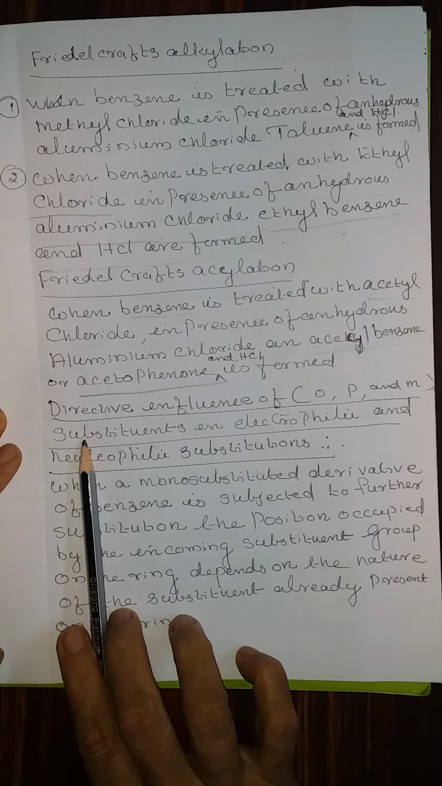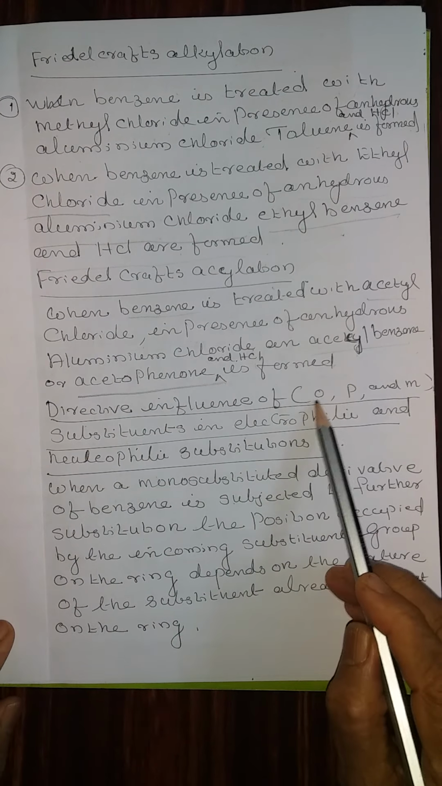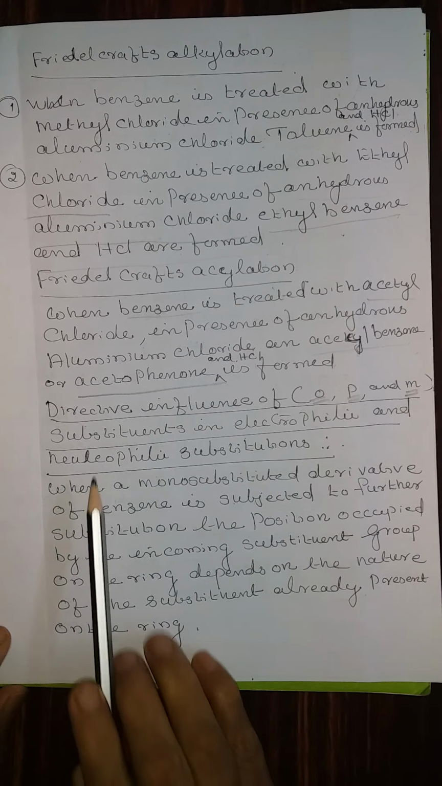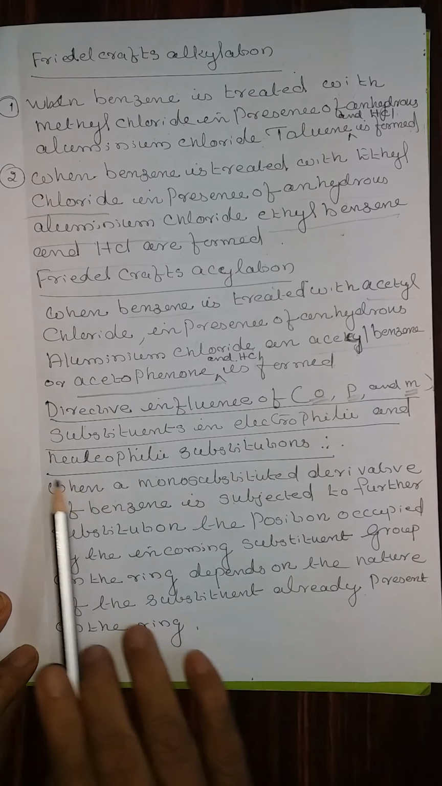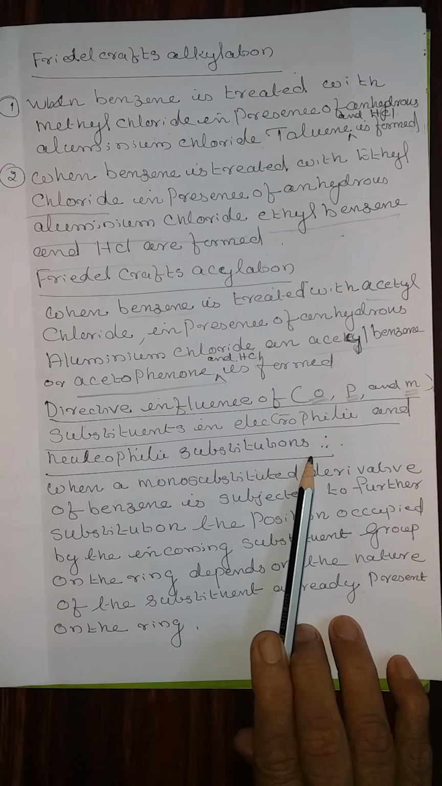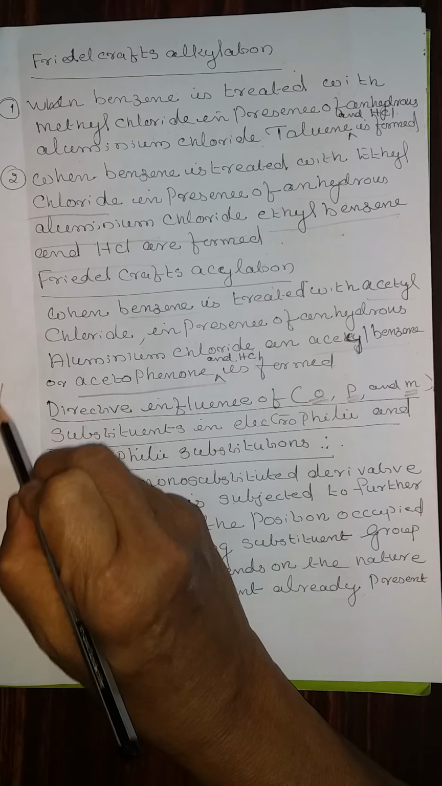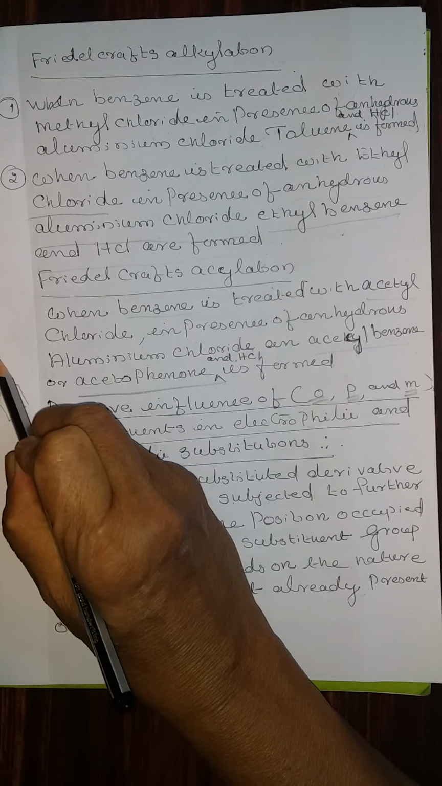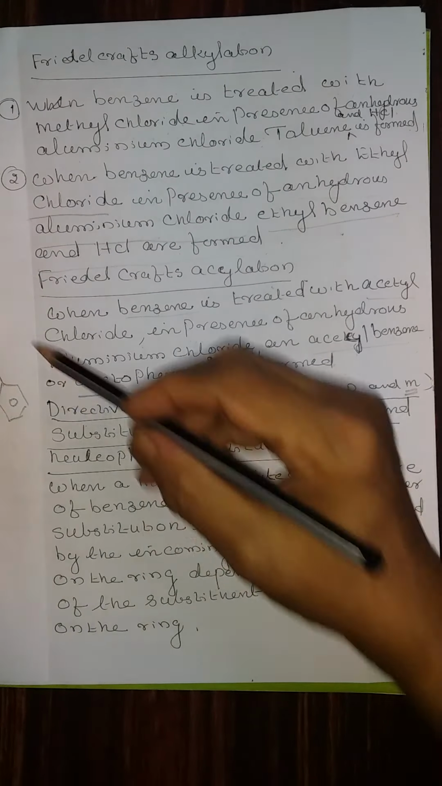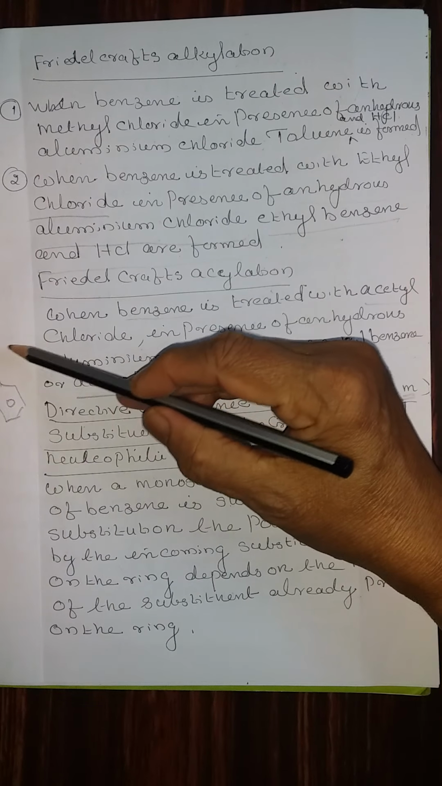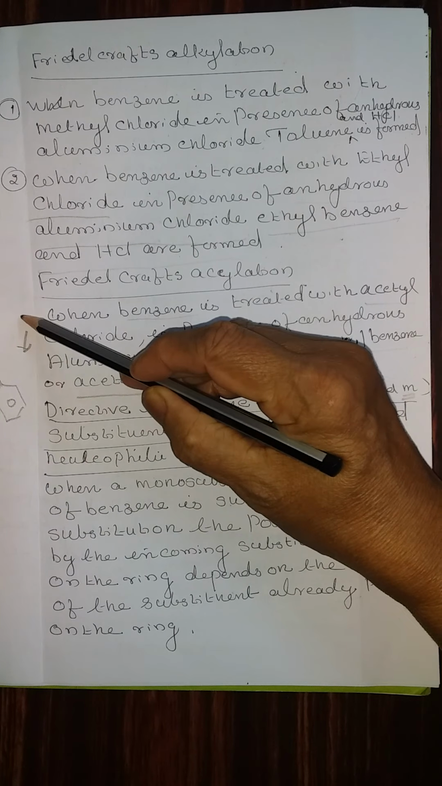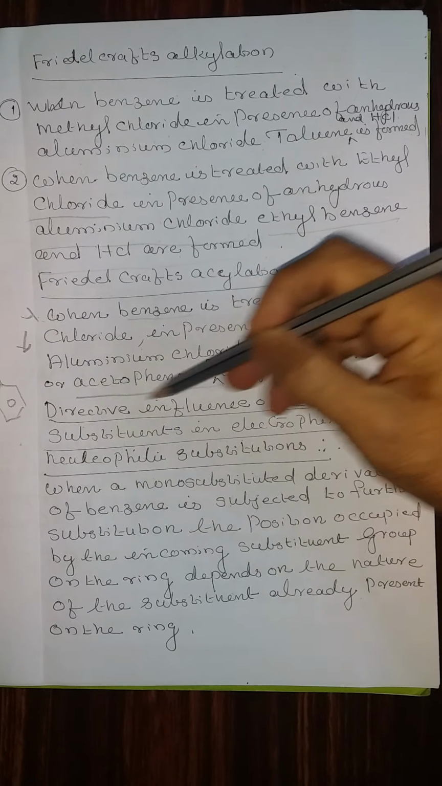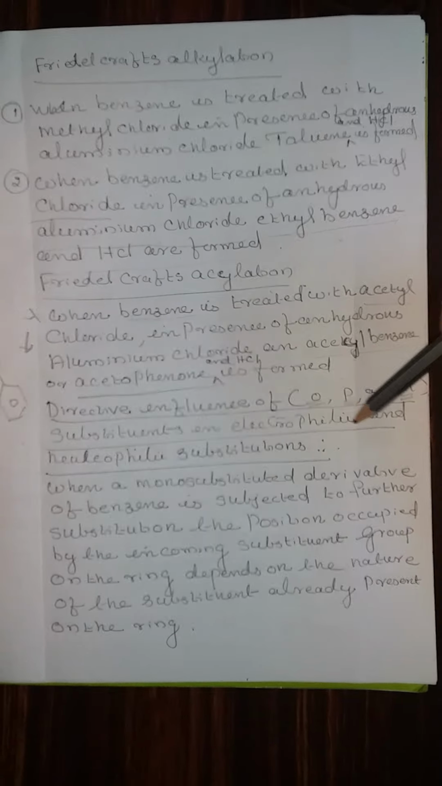Next is the directive influence of substituents in electrophilic and nucleophilic substitutions. O means ortho, P means para, M means meta. That means, for example, if the benzene ring is already having a substituent, let X be the substituent, and the incoming substituent is Y, where is the position it occupies? That is called the directive influence of the substituent.